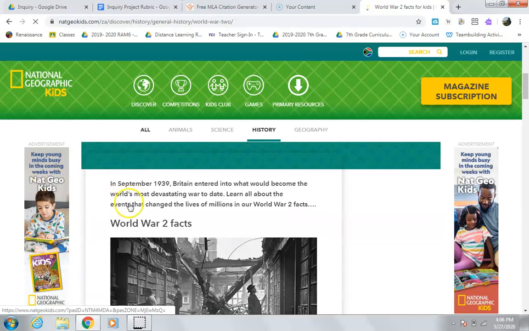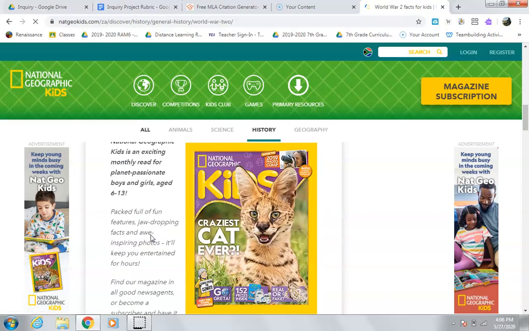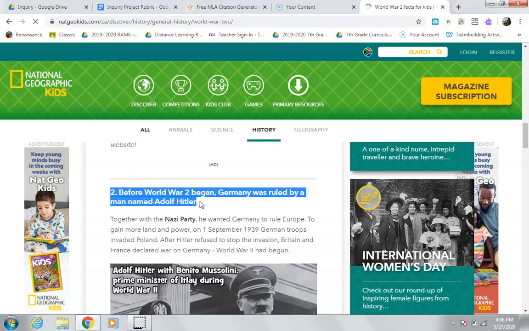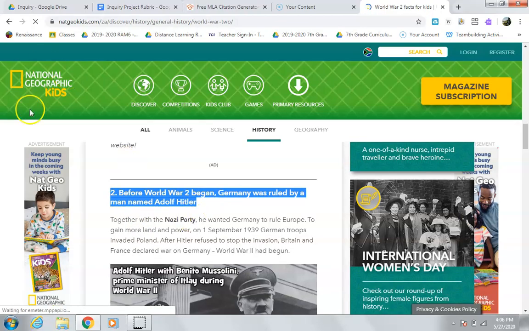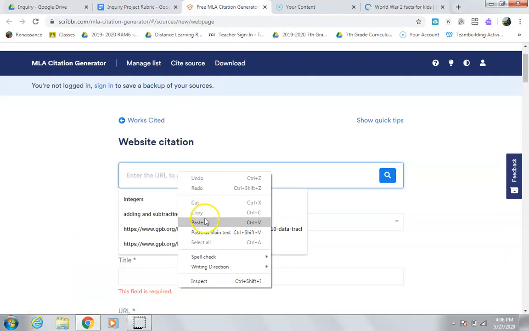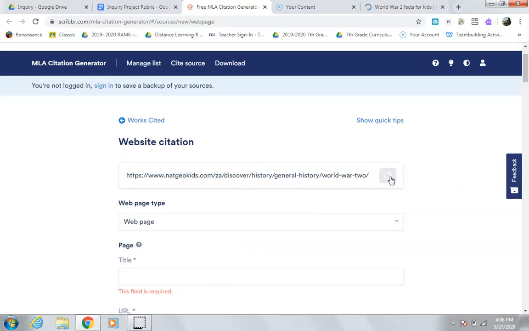Rod's class. Once we're here, no matter what you use on this website, doesn't matter what facts you're using, you're going to have to cite this web page, because you didn't know this stuff before. You're going to have to say, hey, you know what, these are not my ideas, it's actually this website's ideas. First thing you do is you click the address bar, you get the .com, and you copy it. To make sure it's in proper format, let's have this website do it for us. So we paste the website into the search bar, we search it real quick, let's see if it finds it.